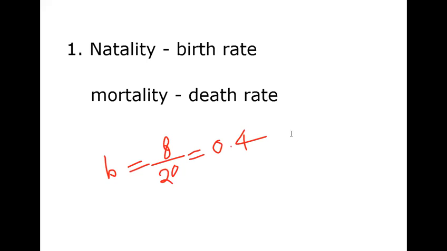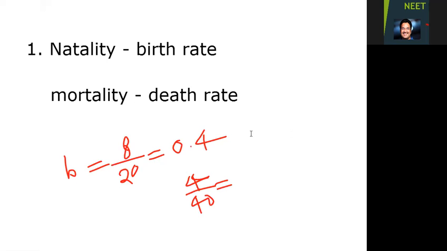And for death rate, the question was: in a laboratory population of 40 fruit flies, 4 individuals died during a specified time interval, say a week. The death rate during that period is 4 by 40, which is 0.1.